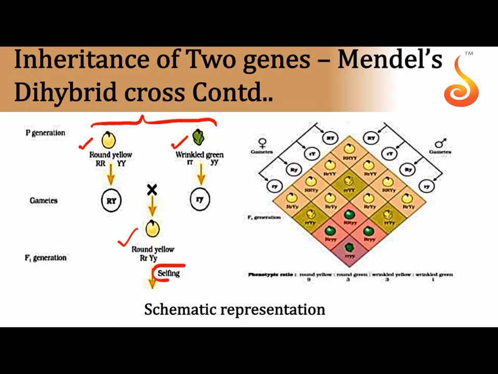And you can see how on selfing in the F2 generation you get a phenotypic ratio of 9:3:3:1. But in this phenotypic ratio, two of them are new combinations of characters, round with green and wrinkled with yellow, meaning the character of the seed shape has nothing to do with the character of seed color. It is not that round is always tied to yellow, or wrinkled is always tied to green. Sometimes you can get a round seed which is green colored, or a wrinkled seed which is yellow in color.